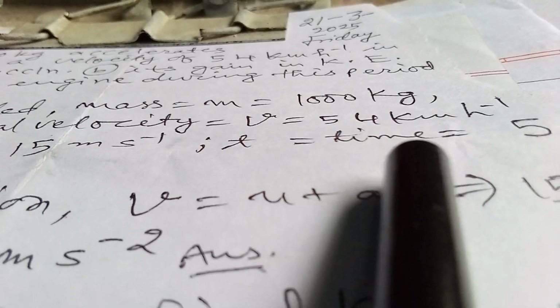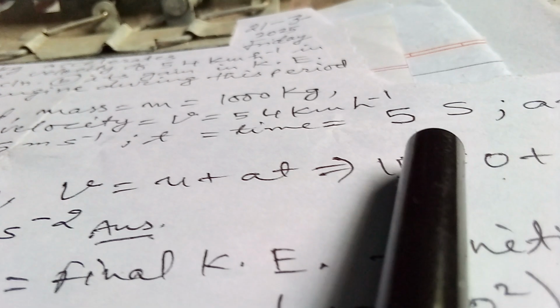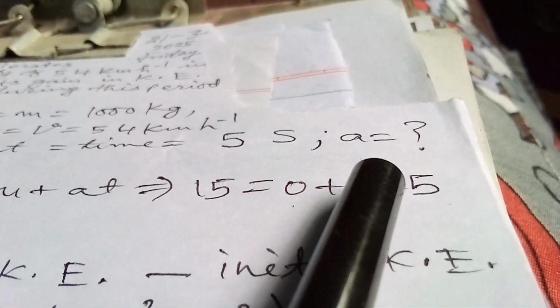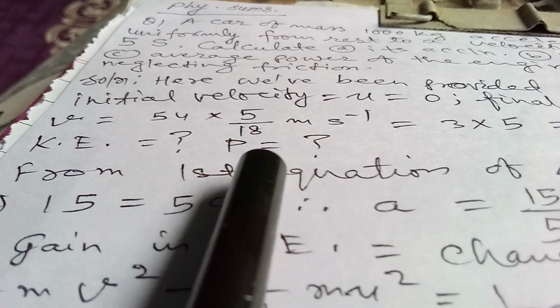And time t equals 5 seconds, that is given. Acceleration equals what we have to calculate, and kinetic energy equals what, that also we have to calculate. P equals what we have to calculate.